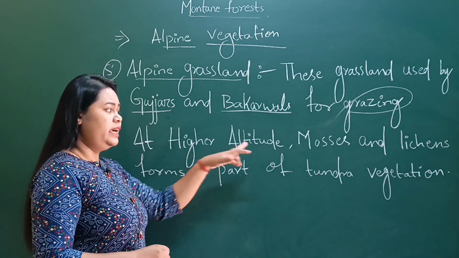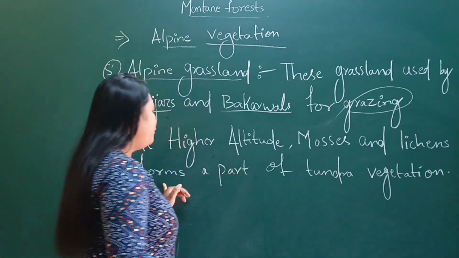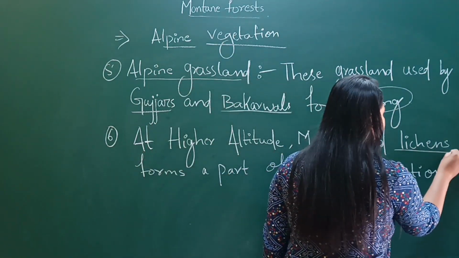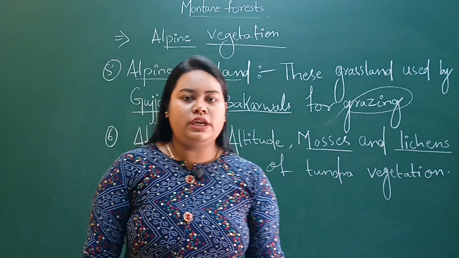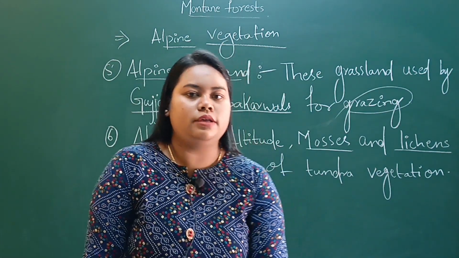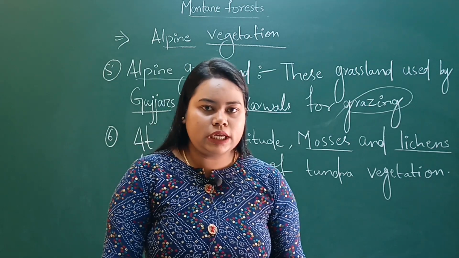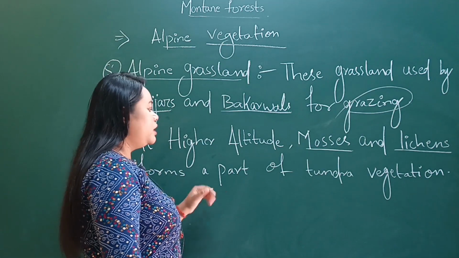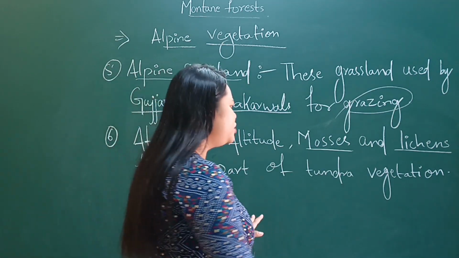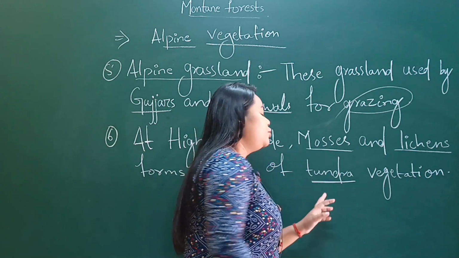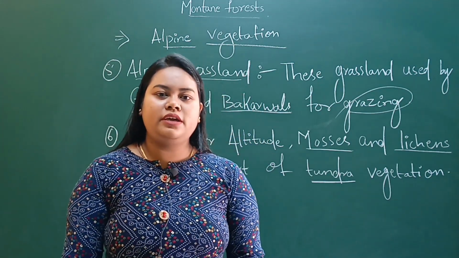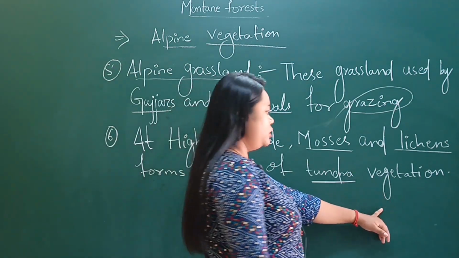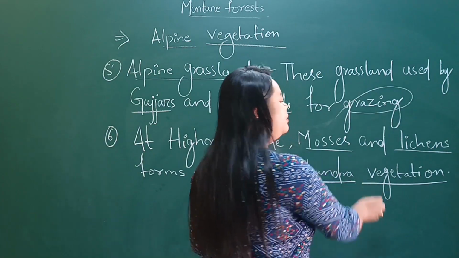Now at higher altitude, mosses and lichens form a part of tundra vegetation. Now what are mosses and lichens? Mosses and lichens are normally found in the rainy season. The color of mosses and lichens is green and they are very slippery. Hope you all know that. Now this forms a part of tundra vegetation. Now what is tundra vegetation? Tundra means an extremely cold climate, which makes an extremely cold vegetation also. That's why it is called tundra vegetation.